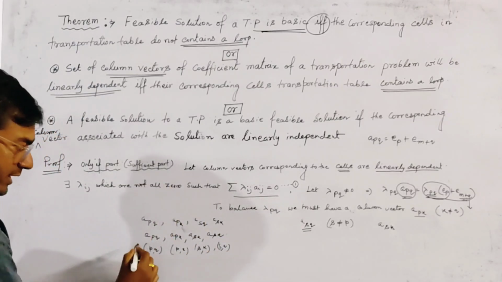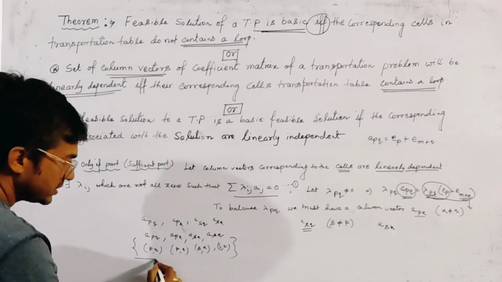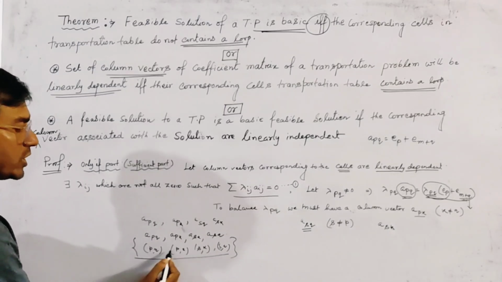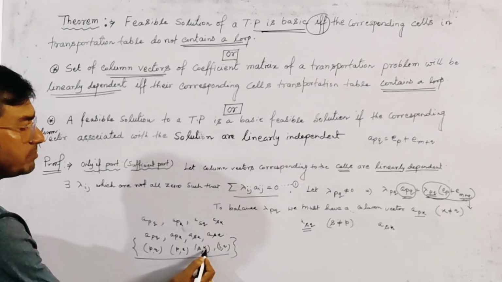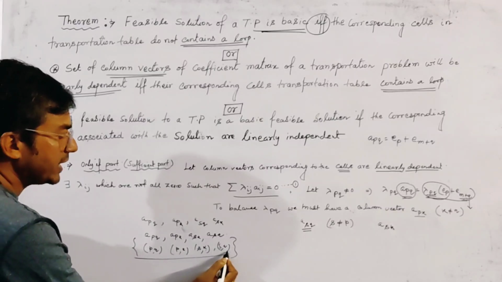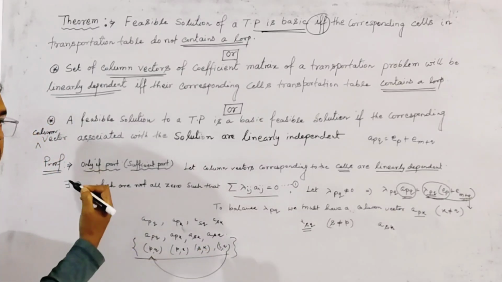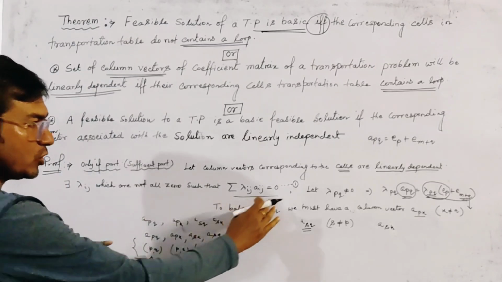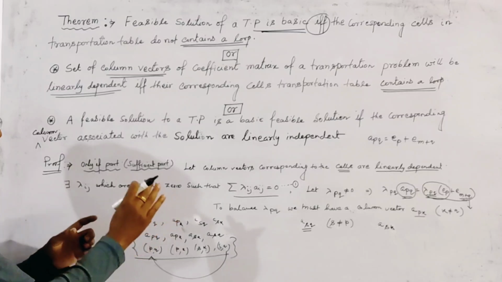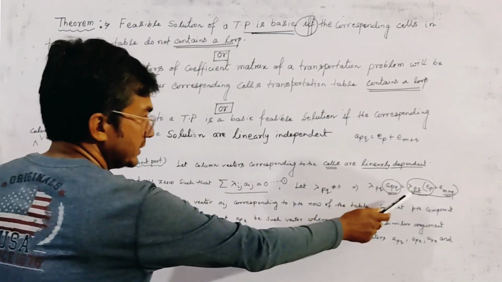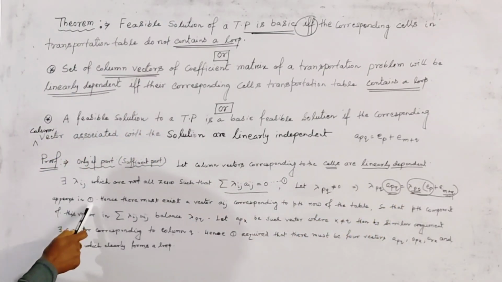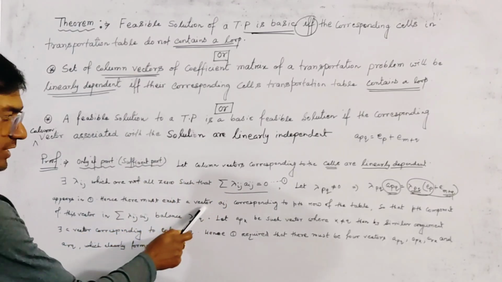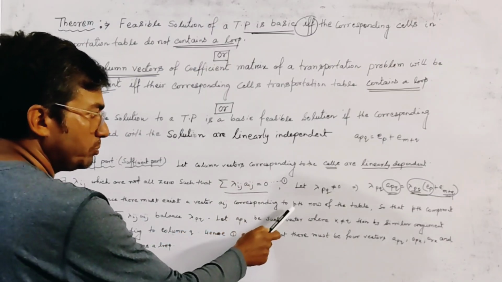And it is clear that this set of cells forms a loop, because the first and second have the same row, the second and third have the same column, the third and fourth have the same row, and the last and first have the same column. So this forms a loop. And the total concept of these two or three lines we write in compact form: as this term appears in 1, hence there must exist a vector a_ij corresponding to the pth row.